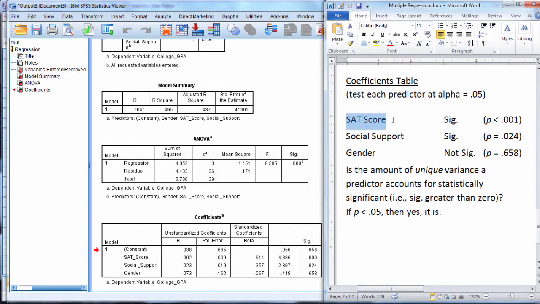Here's the results here. So SAT is significant. Social support, once again, was significant. And then gender was not significant, as its p-value was greater than 0.05.